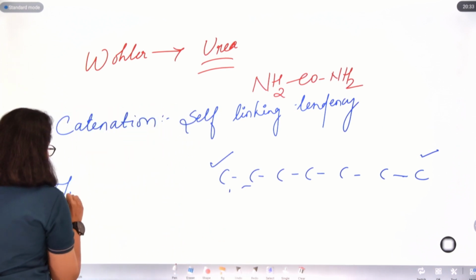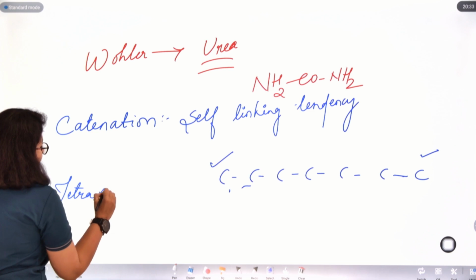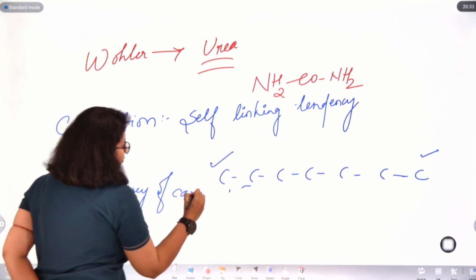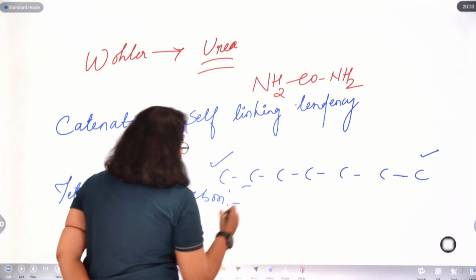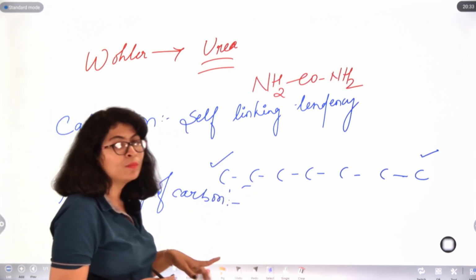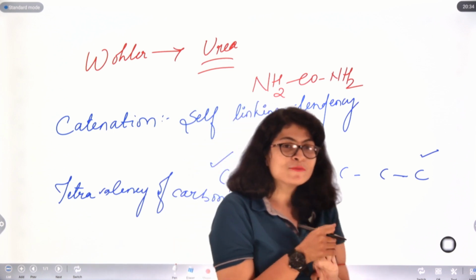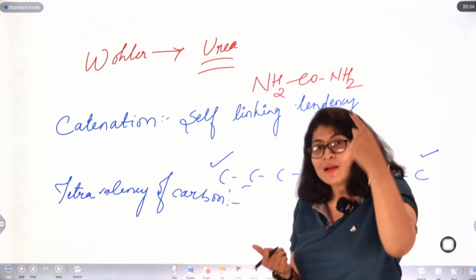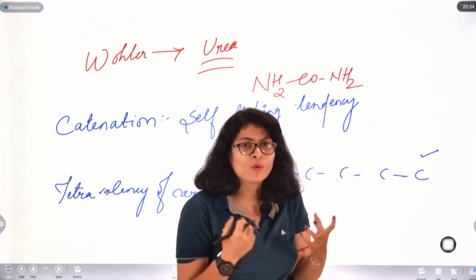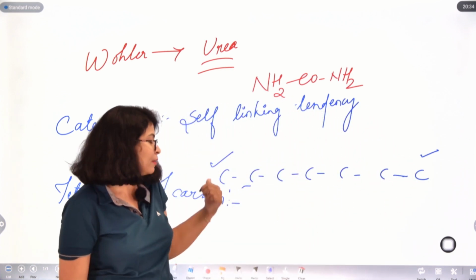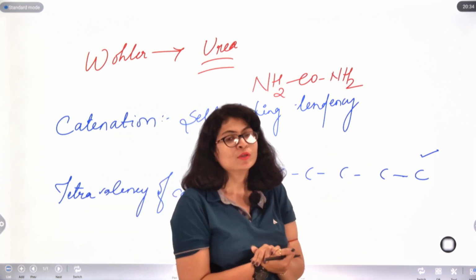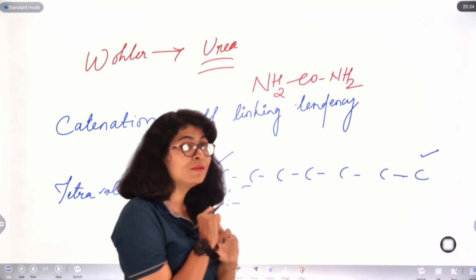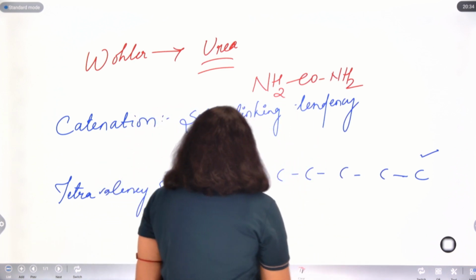Tetravalency of carbon. Carbon has a tendency to form 4 bonds, and these 4 bonds can be formed with 4 different atoms. This valency is quite large as compared to other atoms. As a result, it can give us a large number of organic compounds. So basically, because of these two reasons, carbon shows a wide variety of organic compounds before us.